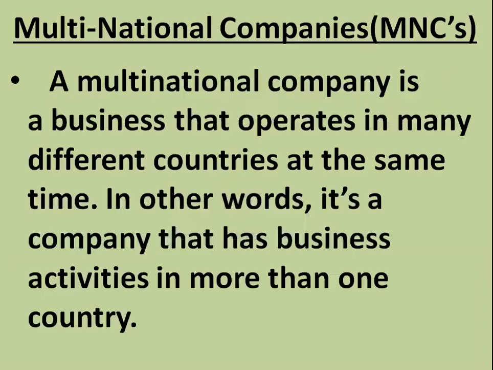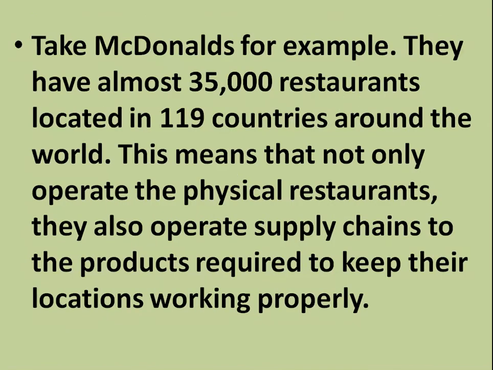BPM structure consists of multinational companies. What is a multinational company? A multinational company is a business that operates in many different countries at the same time. In other words, it's a company that has business activities in more than one country. This is a multinational company. It is the structure of BPM.